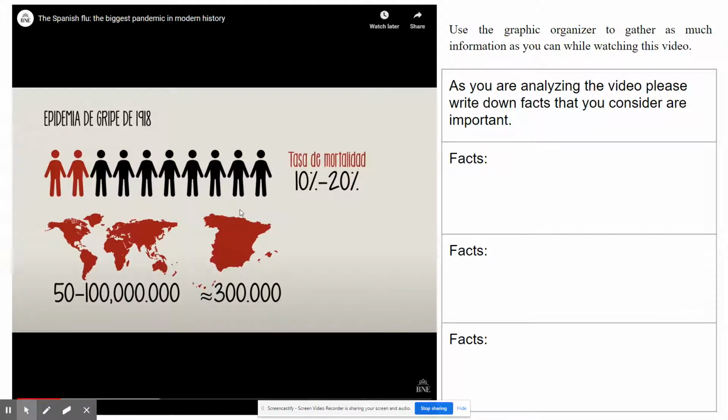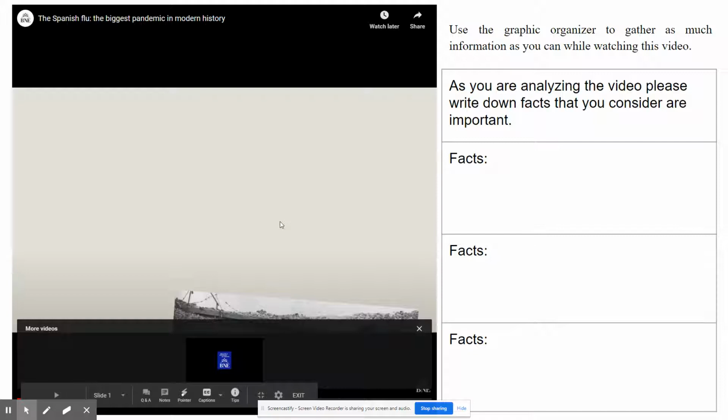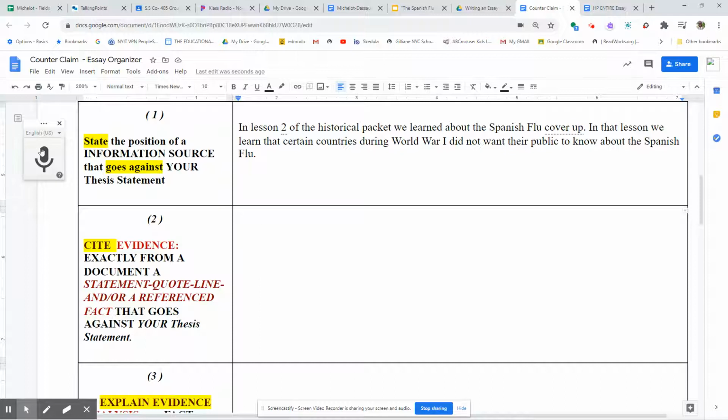In Spain, the number of deaths is estimated at around 300,000. Unlike other flu epidemics that primarily affect children and the elderly, many of its victims were healthy young people and adults in their 20s and 40s, as well as animals, such as dogs and cats. So even before looking further to talk about the cover-up, that information right there would be a good argument to add to the counterclaim. So I would put,